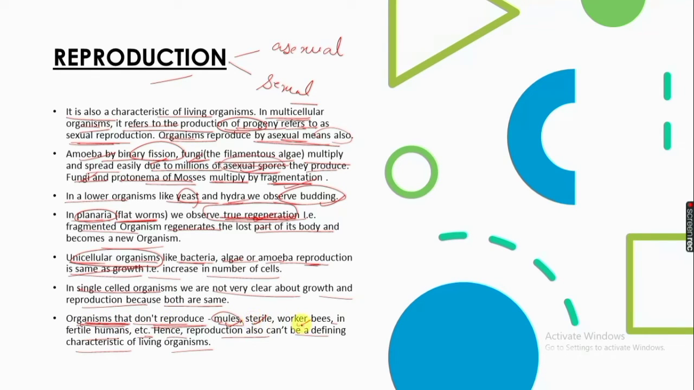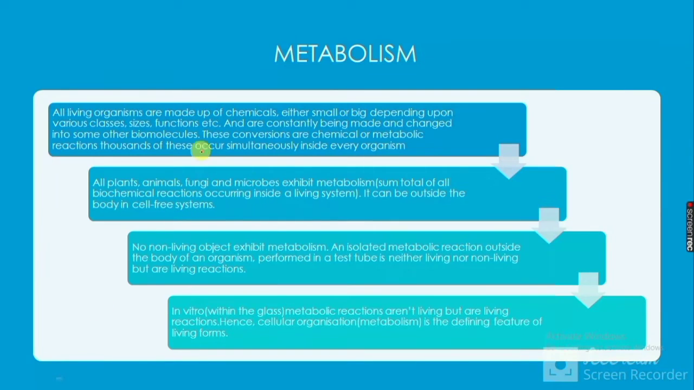Metabolism. All living organisms are made up of chemicals. Either they are small or big, depending on the various classes, size, functions, etc., and these chemicals are constantly being made and changed into some other biomolecules. There must be some chemical reactions going on in living organisms due to which changes occur in them, and we can see that growth.